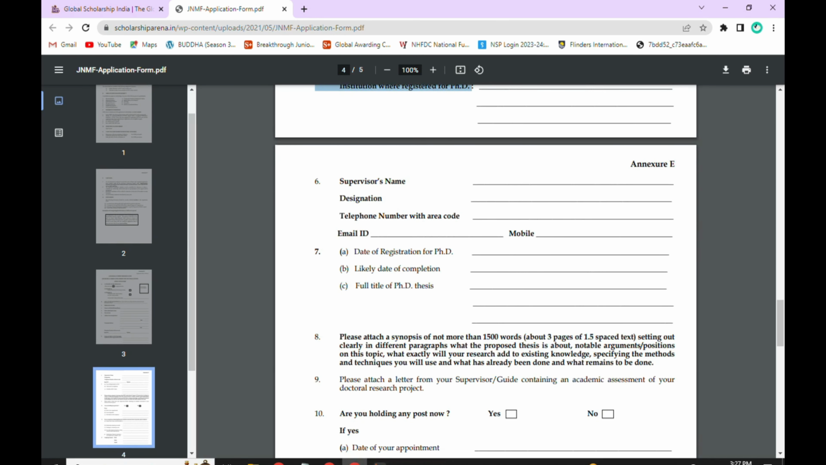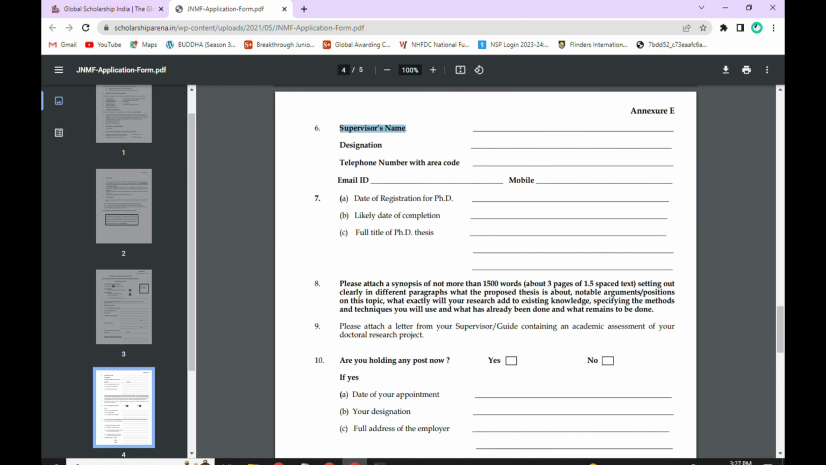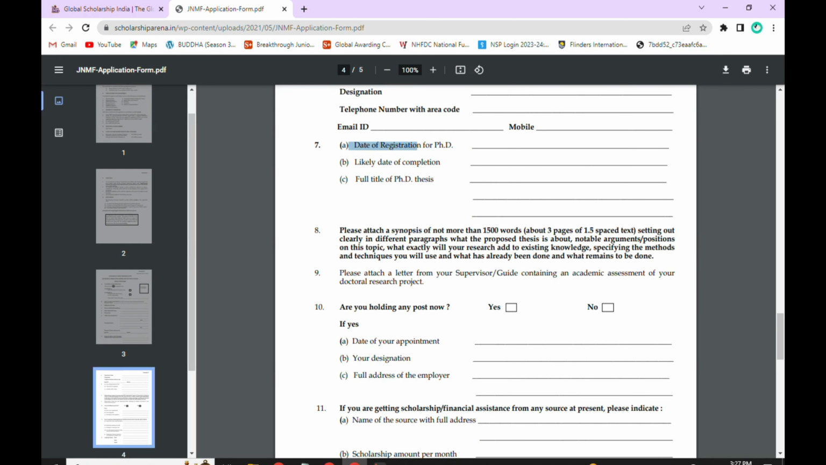PhD and click down here supervisor's name, then designation, telephone number with the area code of a supervisor's, email ID of a supervisor and mobile number of supervisor and click down here date of registration for PhD, likely date of completion and full title of PhD thesis.